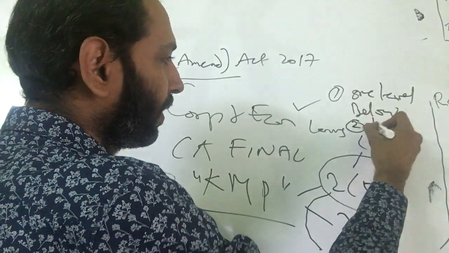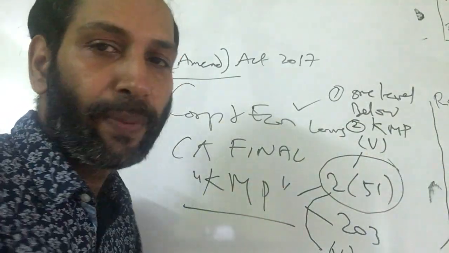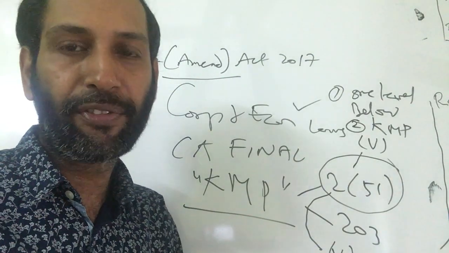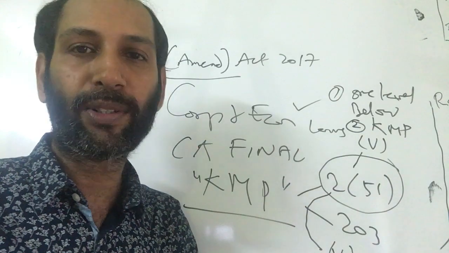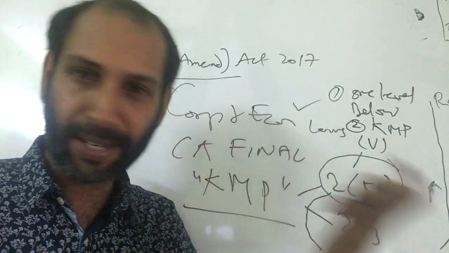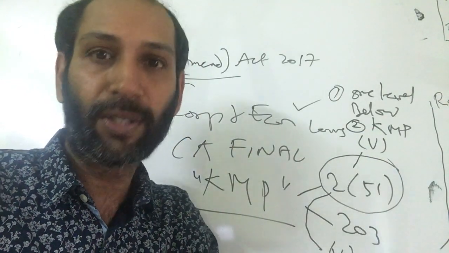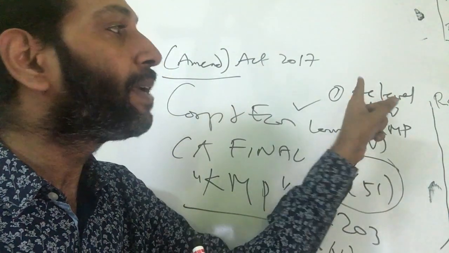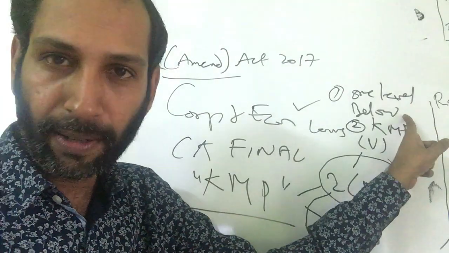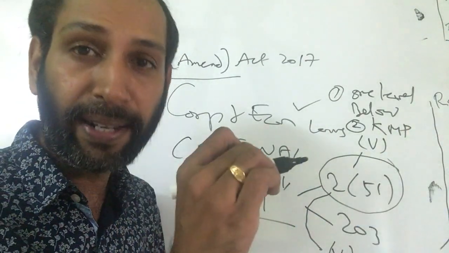Condition 2 is they should be designated as a KMP. For example, if you are going to designate a vice president or the chief strategy officer or the chief knowledge officer or the chief information officer like the IT companies use, or chief technology officer, if you want to designate them as a KMP, they should not be more than one level below the director board. Second condition is they should be designated as a KMP.